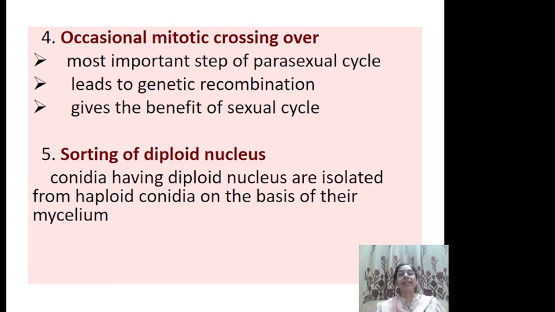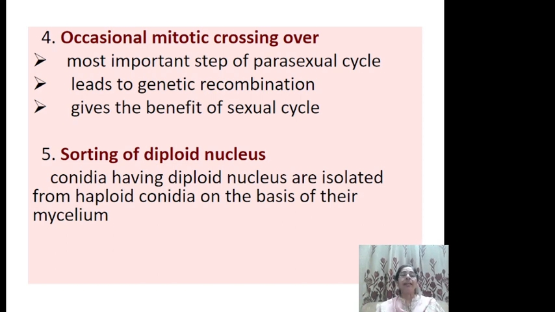Crossing over is an event that occurs in meiosis, that is meiosis 1, prophase 1. That is the important event occurring in meiosis. But in the parasexual cycle, crossing over takes place in mitotic division, and this leads to genetic recombination, and in spite of the absence of meiosis, the benefits of the sexual cycle are achieved here also.